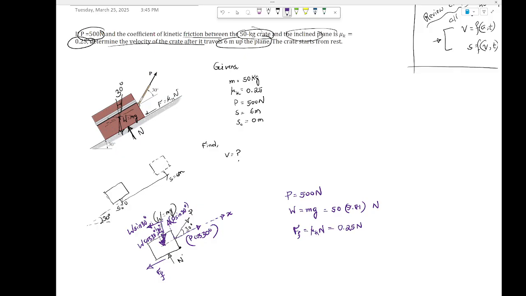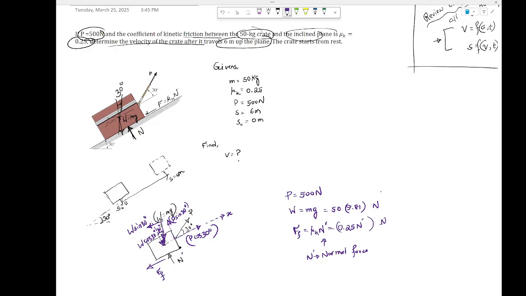Now, because this n is for Newton, you would like to put a prime on the top of n. That's how you're gonna make a difference. So this n prime is normal force, and n here is the unit for Newton.